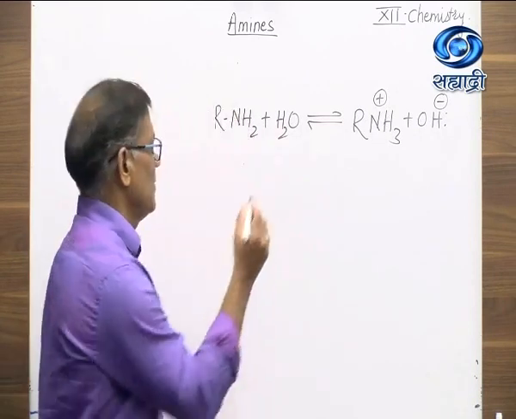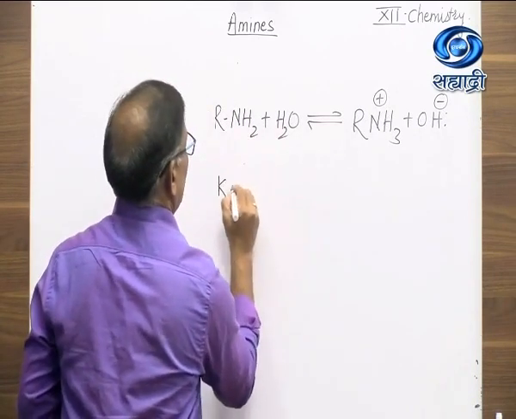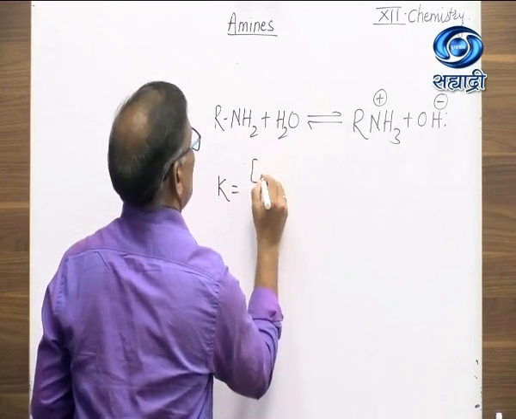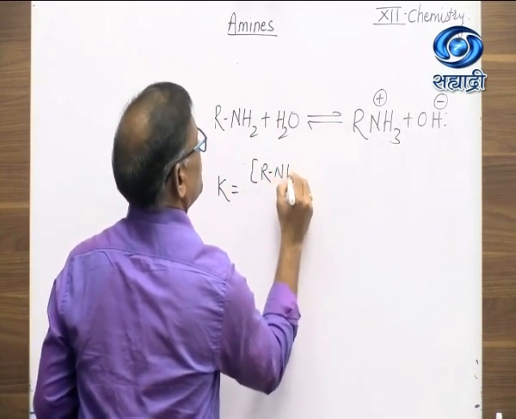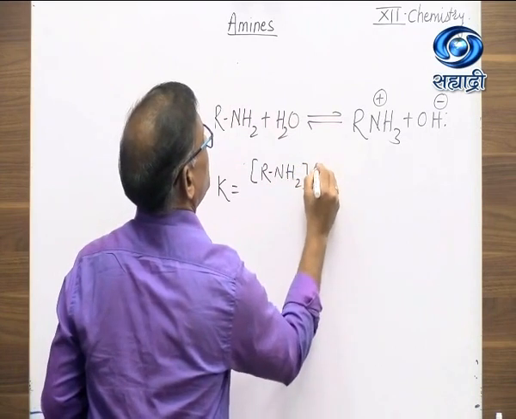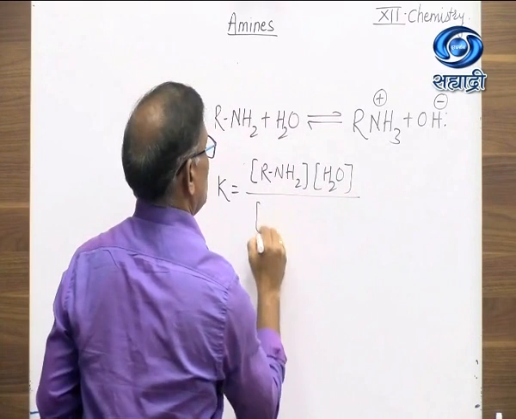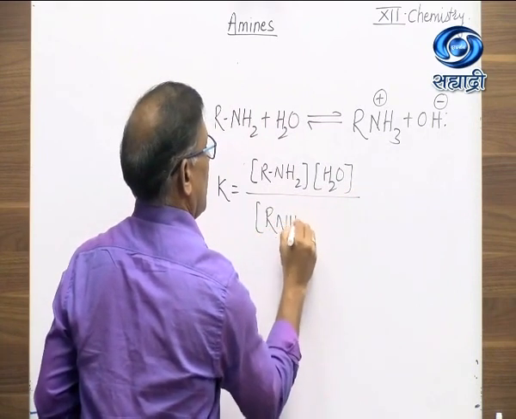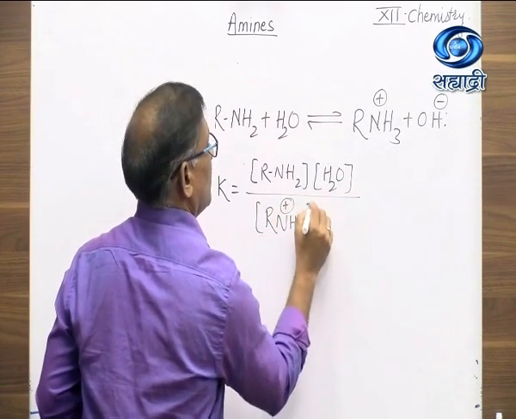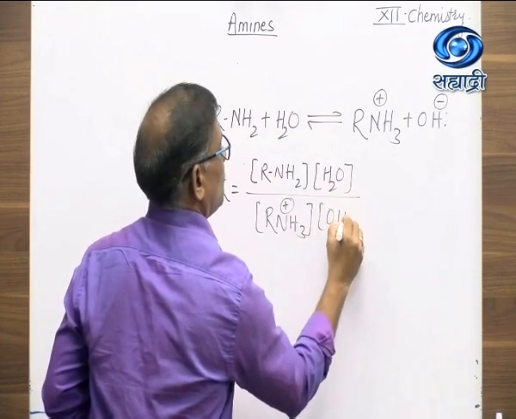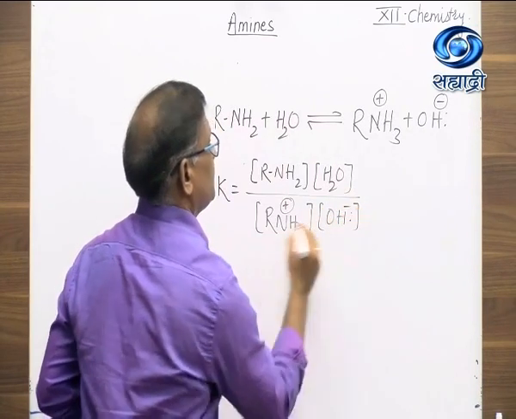Now for the equilibrium reaction, K is equal to the concentration of RNH3 plus into the concentration of OH minus upon the concentration of RNH2 into the concentration of H2O.